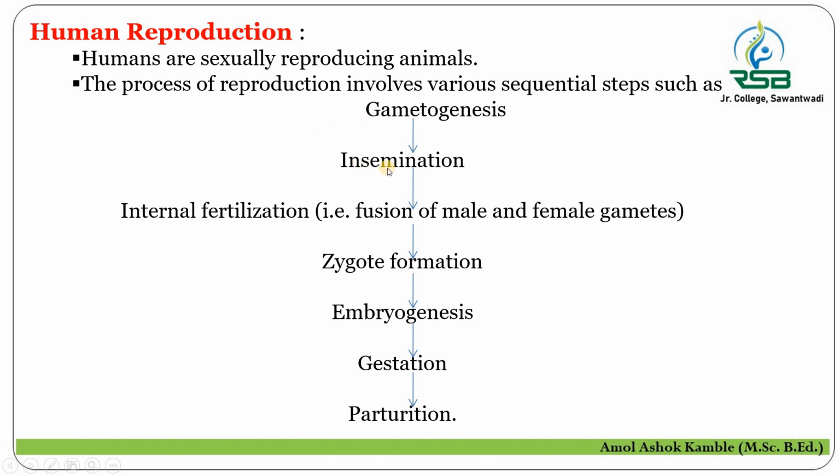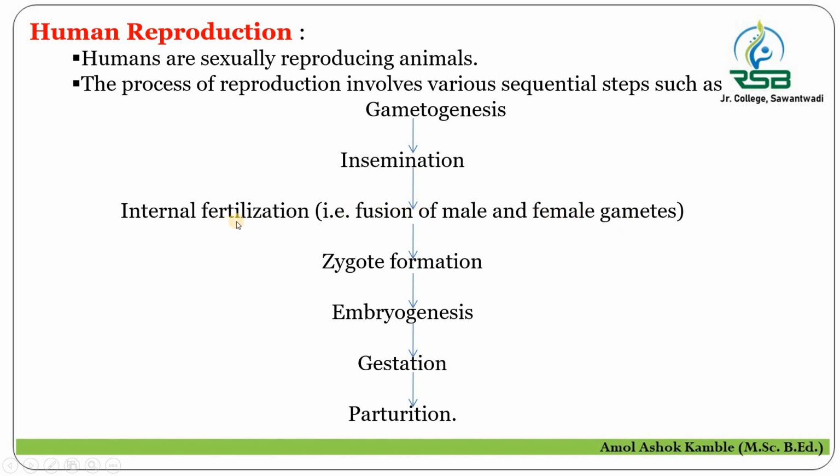Then the next step, insemination, is the entry of the human male sperm into the female genital tract. When the sperm successfully enters the female genital tract, there is fertilization, and the process takes place inside, so it is called internal fertilization, where the fusion of the male gamete, the sperm, with the female gamete, the ovum, takes place.